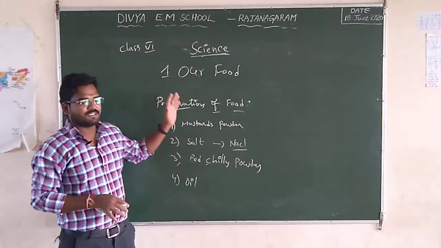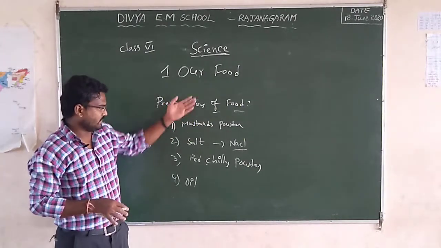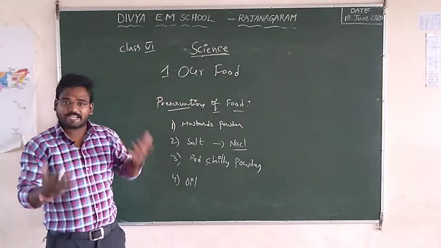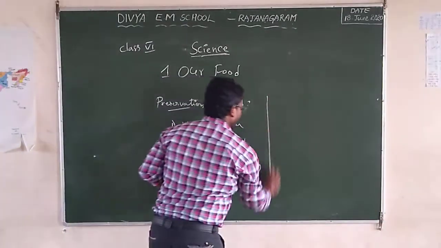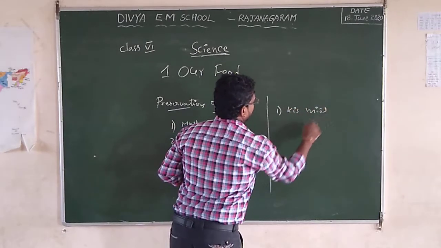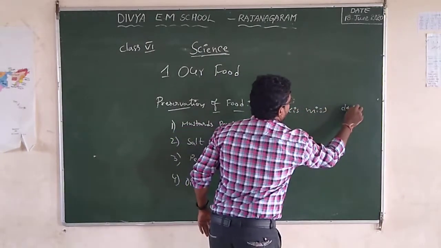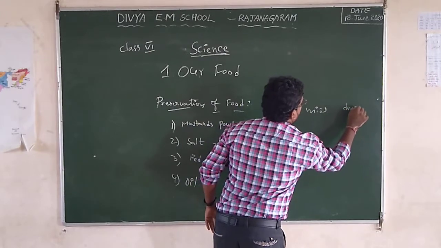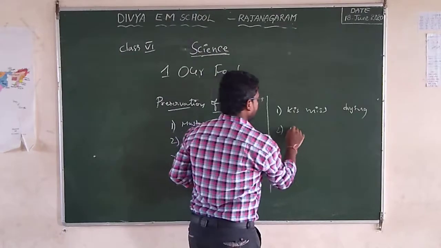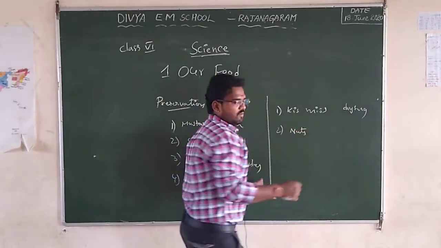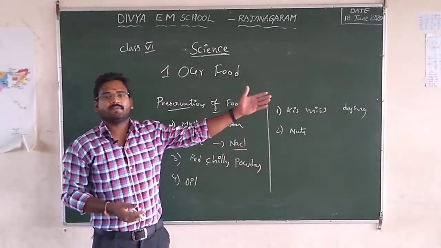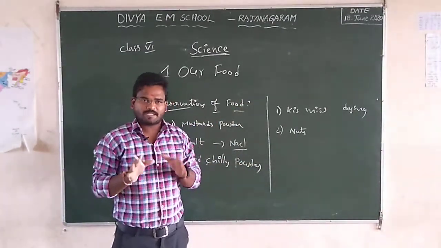So preservation can be done by chemicals like these, and some foods are also preserved by drying. For example, kismis is preserved by drying, and also some nuts, groundnuts, walnuts, are preserved by drying in the sunlight. So this is the preservation of food.